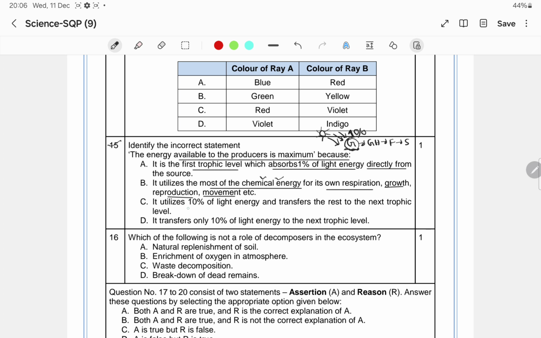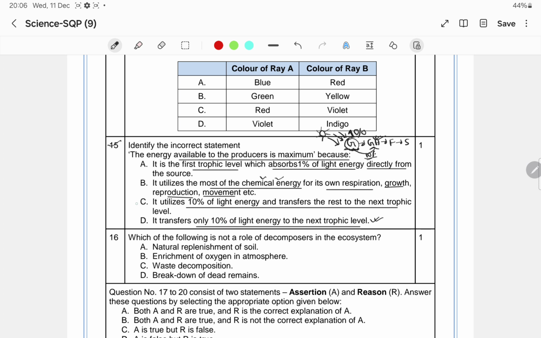Now it is given: it utilizes 10% of light energy and transfers the rest to the next trophic level. And option D: it transfers only 10% of light energy to the next trophic level. From the producer level, which is the first trophic level, when the energy passes to the second trophic level, only 10% is available to the second trophic level. Only 10% energy. Clear? So this last option is also correct. It transfers only 10% of the light energy to the next trophic level.